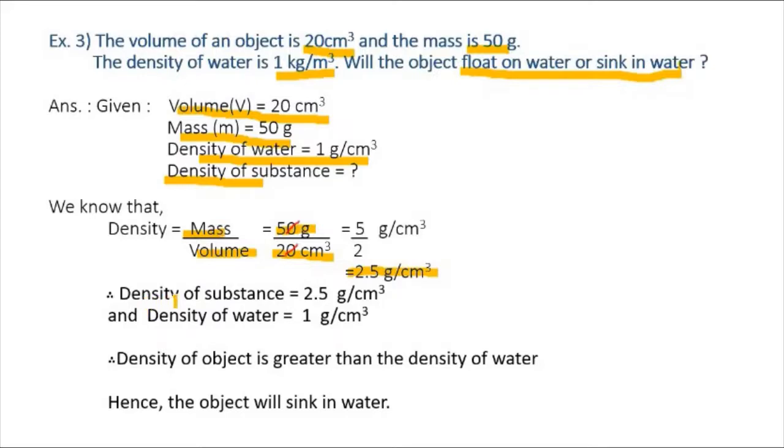Hence, here we get density of substance is 2.5 gram per centimeter cube and density of water is 1 gram per centimeter cube. Therefore, density of object is greater than density of water. As the density of object is greater than the density of water here, the object will sink in water.